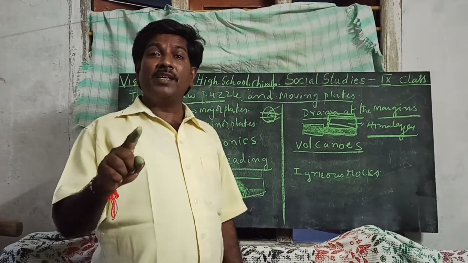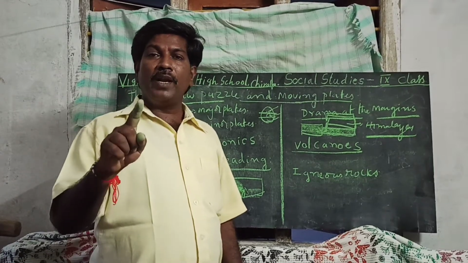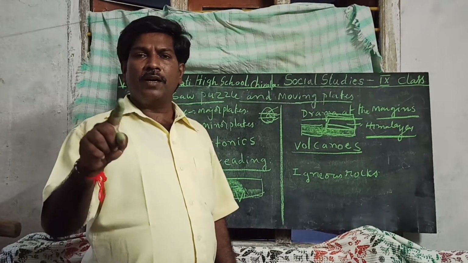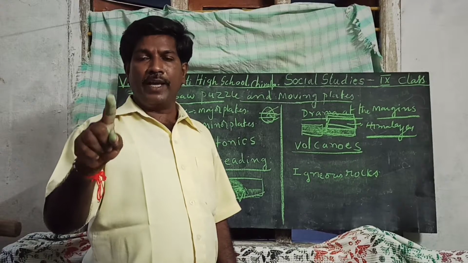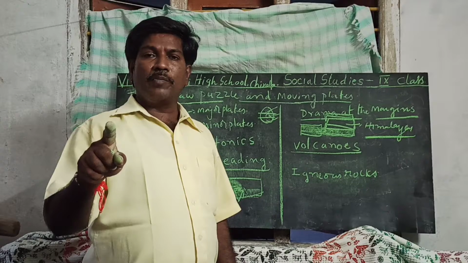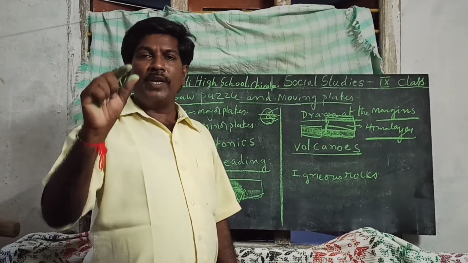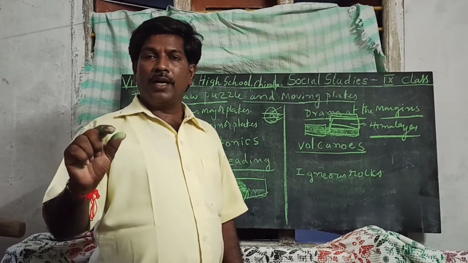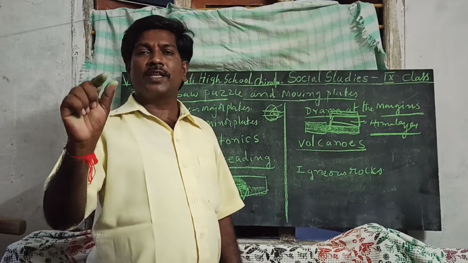And the next question is, what is meant by jigsaw puzzle? And what is meant by plate tectonics? And what is meant by sea floor spreading? And what is meant by small plate, and what is meant by big plate? How many small plates are there? How many big plates are there? And how were the Himalayas formed or originated?